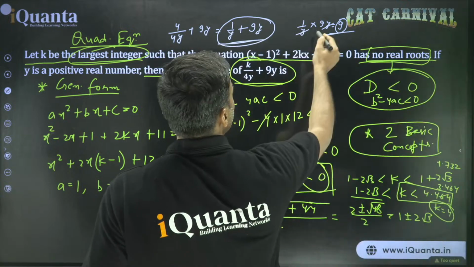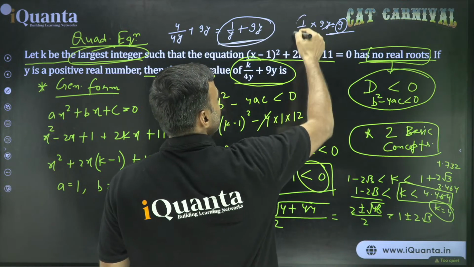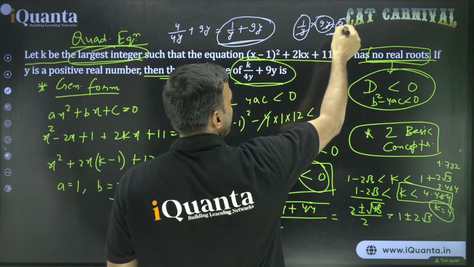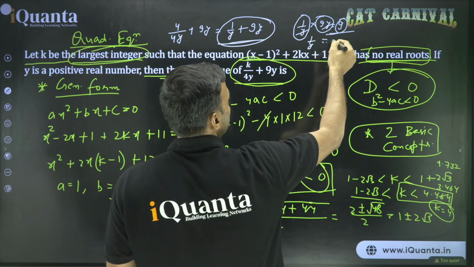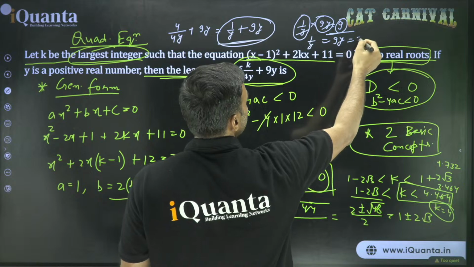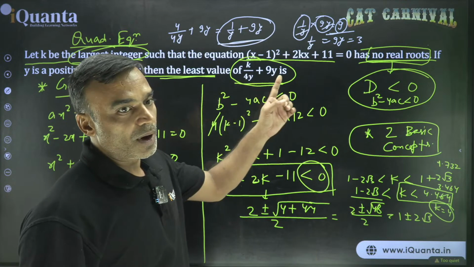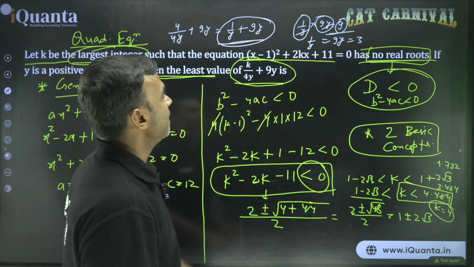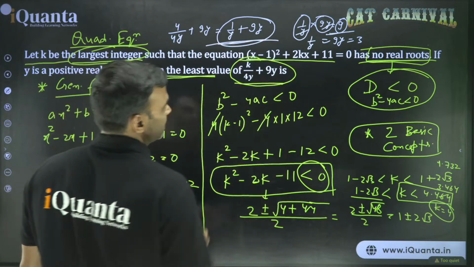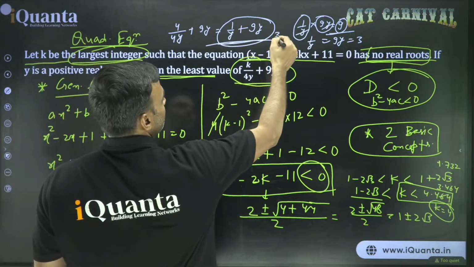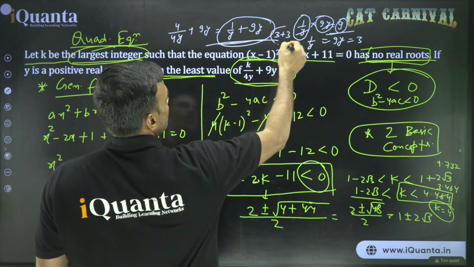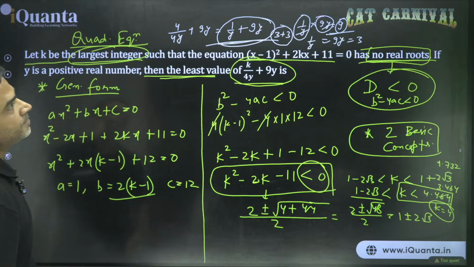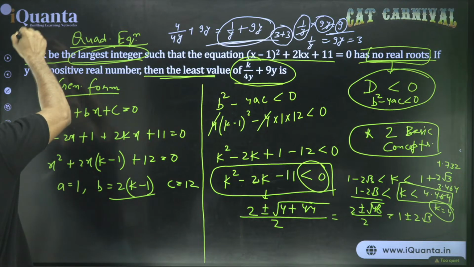So here the product is constant, that is 9. So what if they are equal? Their product is 9. If they are equal, then each one of them will be equal to 3. Right? The product of two things is 9, both are equal, so what should be the value of each? 3. So the minimum value of this expression that the question is asking will be 3 plus 3, and that is 6. So the answer of the question will be 6.